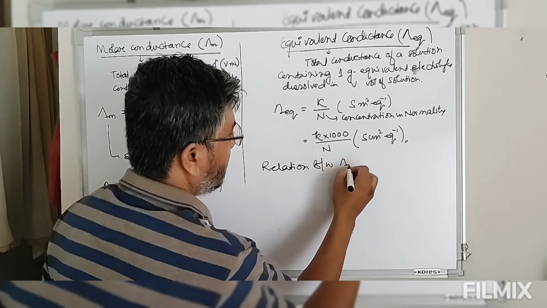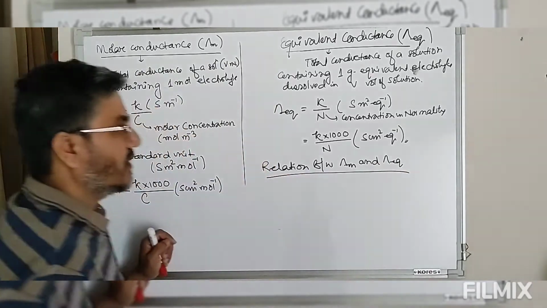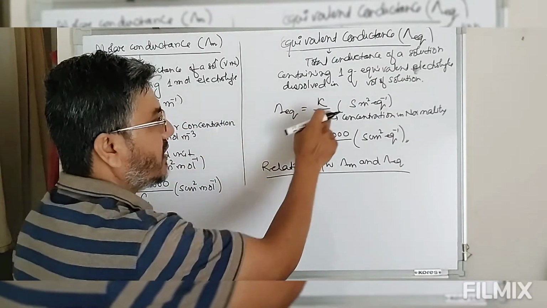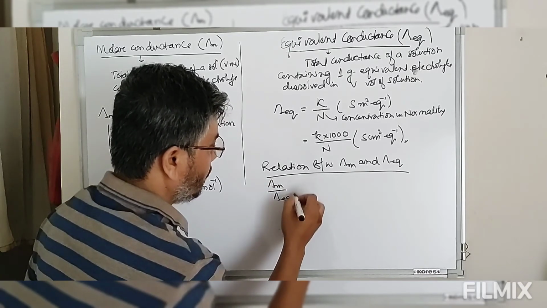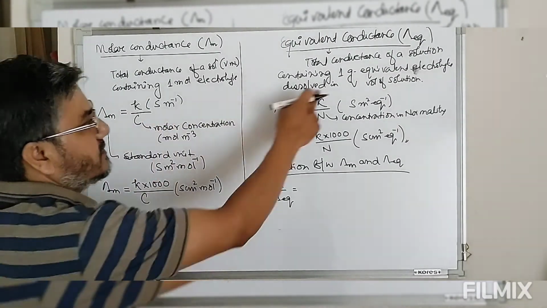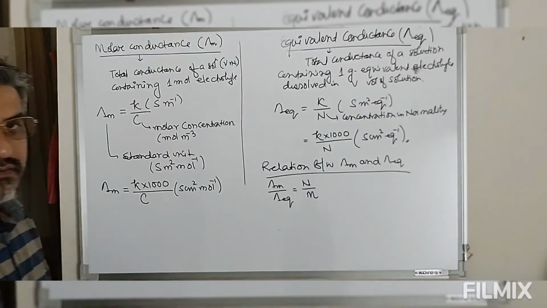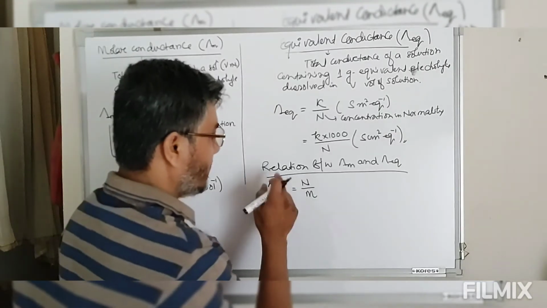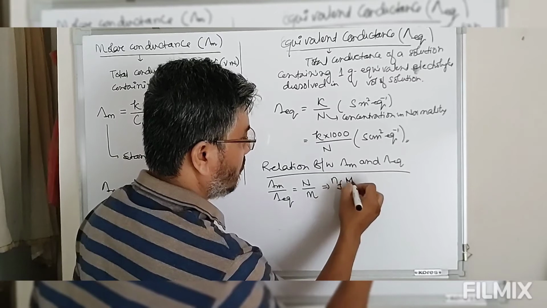Relation between lambda m and lambda eq. Now we have lambda m equals k by c, lambda equivalent equals k by n. Taking this ratio, lambda m by lambda eq is equal to k by c divided by k by n. So this is normality divided by molarity, because k will cancel out. So we have this normality.